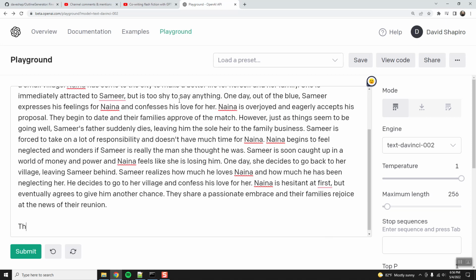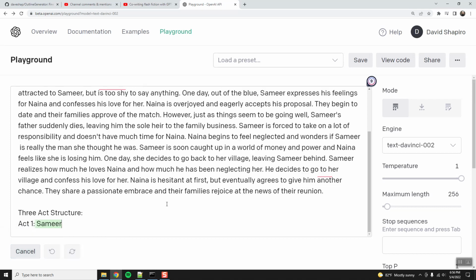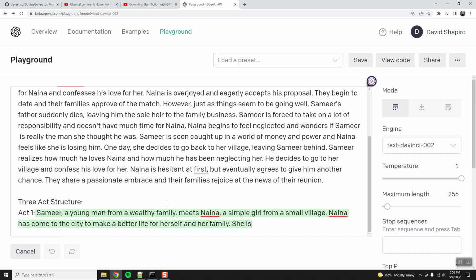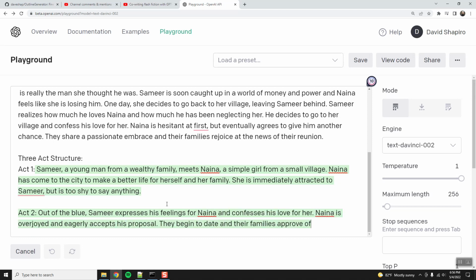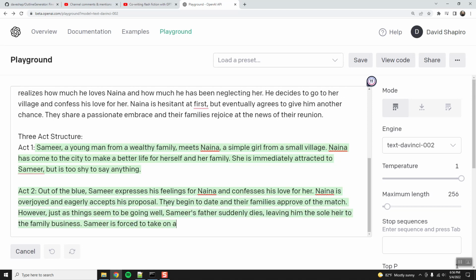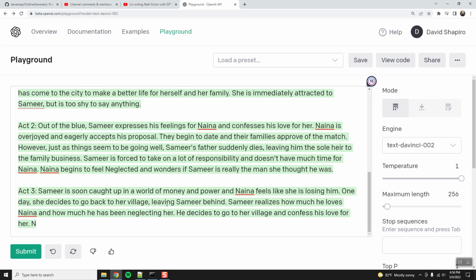And now we'll do 3-act structure. Act 1. All right, let's see what this does. All right, let's see how this compares.